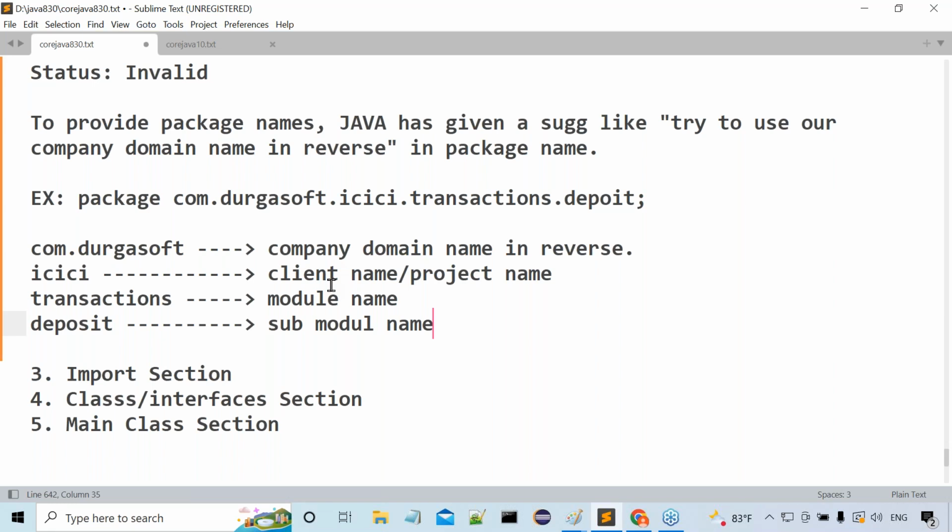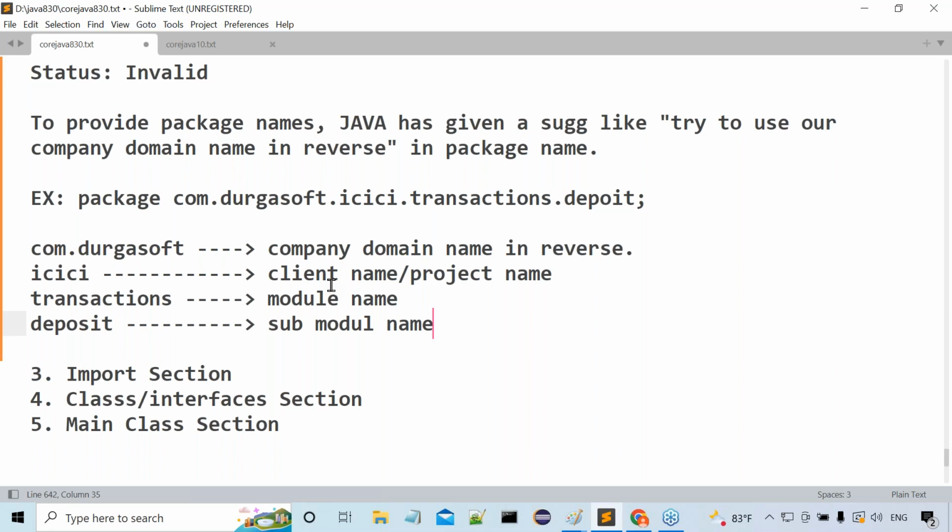Let me give some examples of how people behave in front of the interviewer. Students complete their courses at Durgasoft and keep 3 years of experience in their resume. In the same situation, when the interviewer asks, "Tell me what the package name is," they immediately write com.durgasoft. But they specified previous companies, say TCS, and they are appearing for an interview at IBM. When the IBM interviewer asks how we write packages in general, if the student writes com.durgasoft, it's very clear that he did not work with TCS. Why?